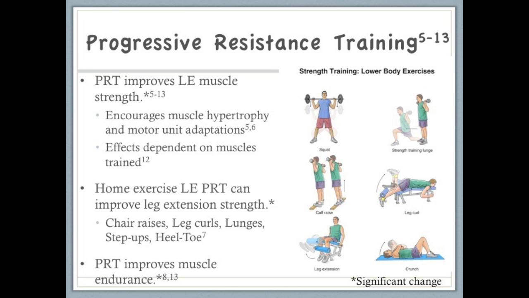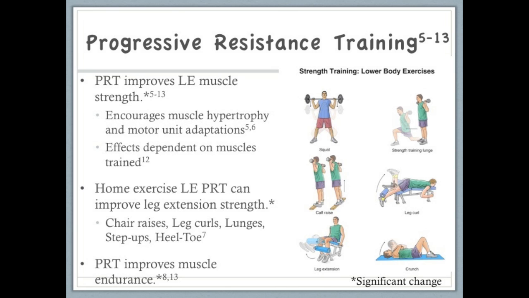Progressive resistance training has been shown to improve lower extremity muscle strength in numerous studies. Not only does strength increase, but muscle hypertrophy and motor unit adaptations have been shown to explain the physiologic mechanisms that affect functional change. However, strength gains are probably isolated to muscles trained. Most research studies performed progressive resistance training 2 times per week for over 2 months and target major lower extremity muscle groups. Home exercise programs have statistically improved leg strength and should be used for people with MS.